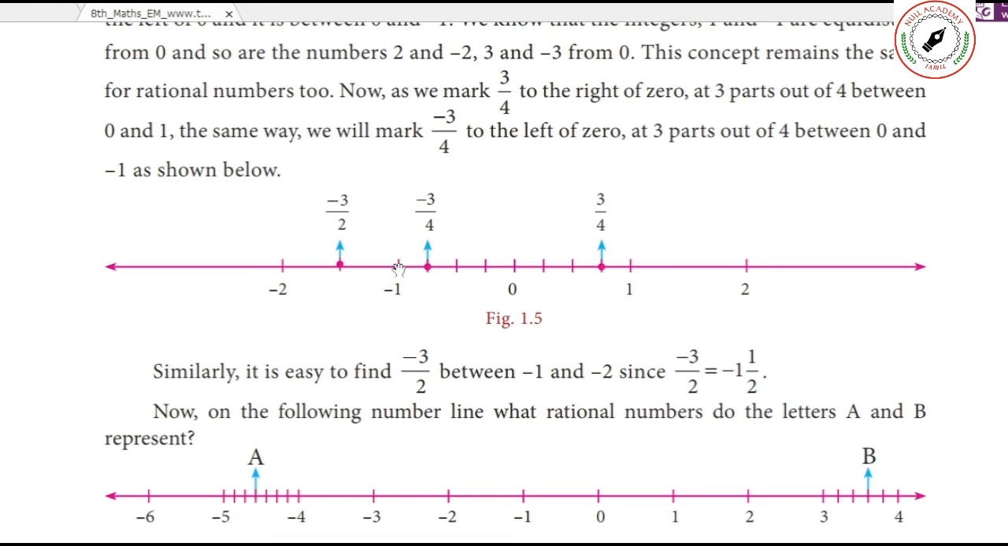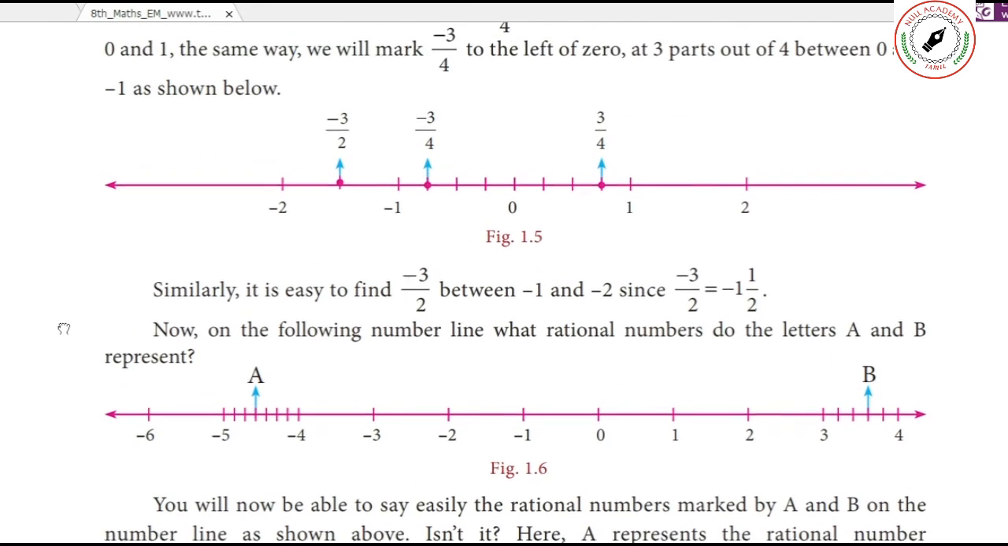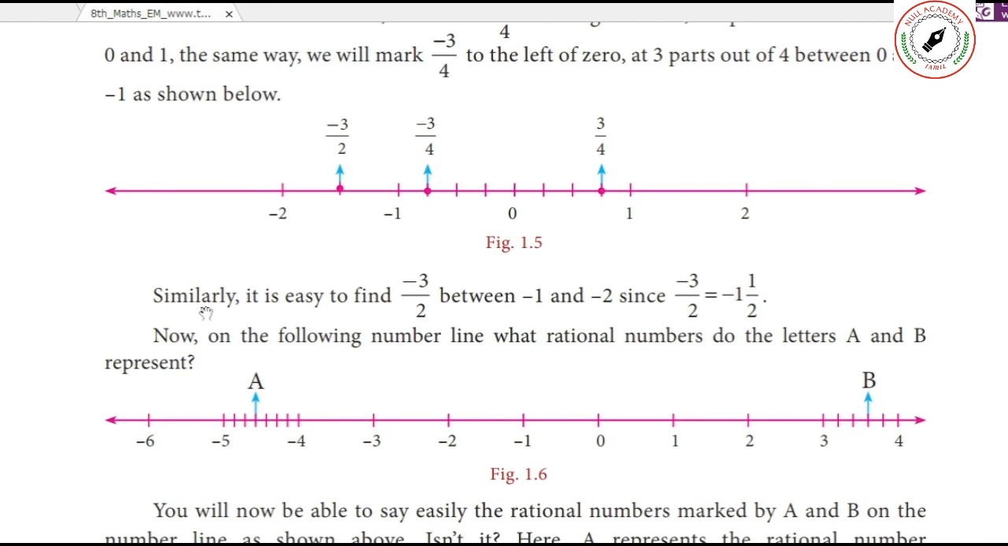So after -1, you have to divide into 2 parts between 1 and 2. I am dividing here, 1 part, 2 parts. So -2/3 will come here. You have to observe closely. This is the important point. Similarly, now you see.